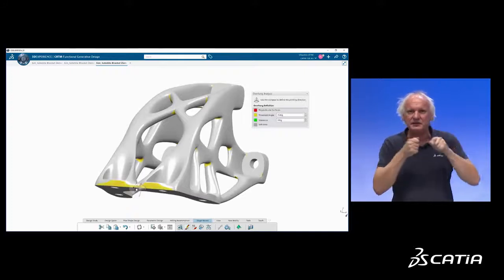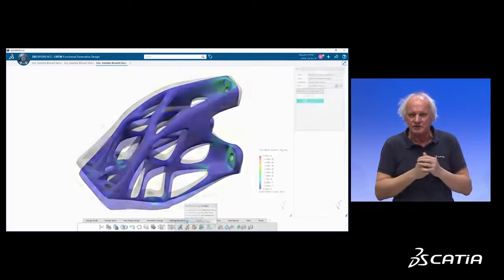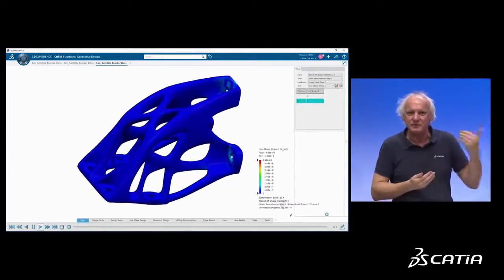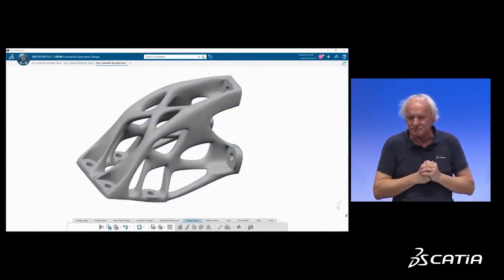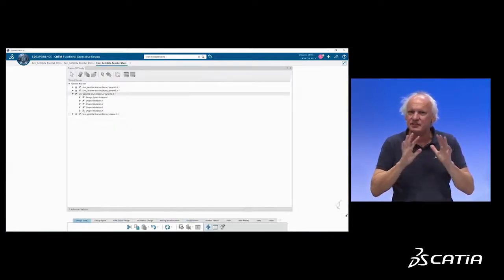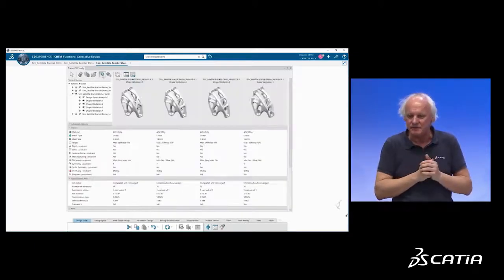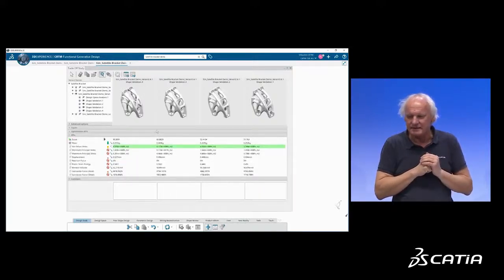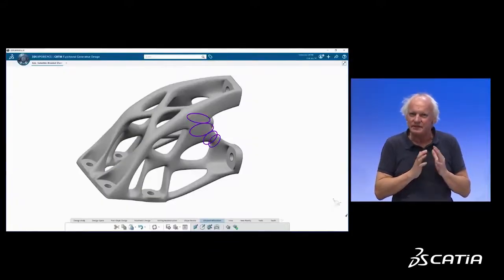And here, it's just the experience of the engineer. He will modify a little bit the shape, add some cross members in some particular areas to avoid supports. This is not automatically done. It's a mix of experience of the user and our topology optimized additive manufacturing constraint-based software. Looks like it's good. I'm fine with that. Let's double check how this part behaves benchmarked against the legacy part and some other variants. Looks like it's great. I'm fine with that. But my boss told me you should gain more weight. It's still too heavy for me.